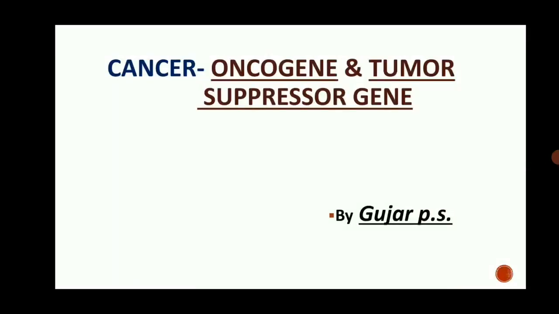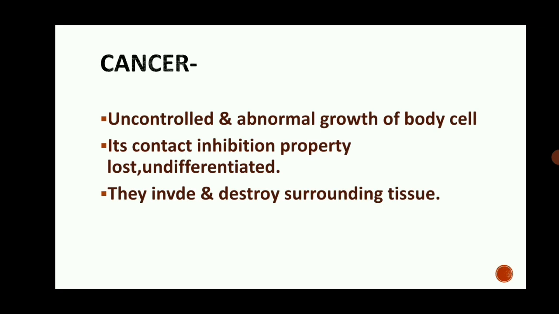My seminar topic is oncogene and tumor suppression gene from cancer. Cancer is uncontrolled and abnormal growth of body cells. Its contact inhibition property is lost, and the cells are undifferentiated. They invade and destroy surrounding tissue. Generally, all cells grow, but their growth is normal.